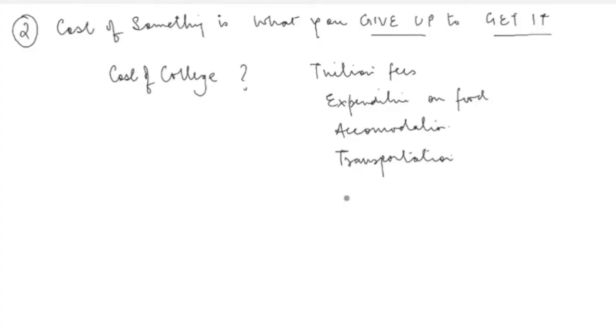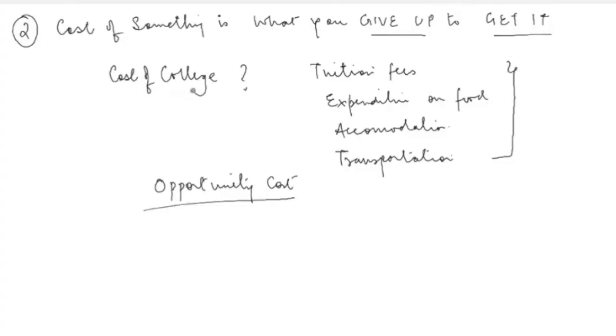So one very important thing that we often miss out when we try to evaluate the cost of something, as a layman, we often miss out on the things that we are giving up to get a certain thing, and that's actually a very important cost of anything that you're doing. So if you are not an economist and if you do not understand this concept of the actual cost, this is also called the opportunity cost. If you do not know this concept of opportunity cost, then you will always commit this error by only looking at the direct cost of a certain thing.